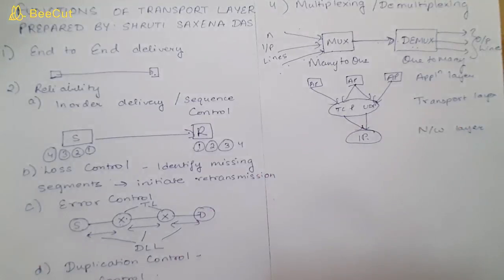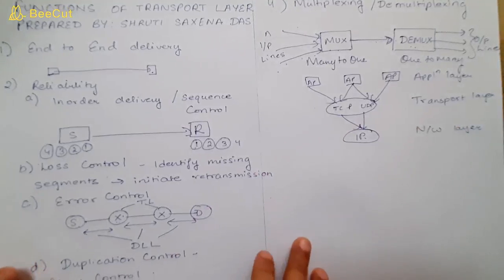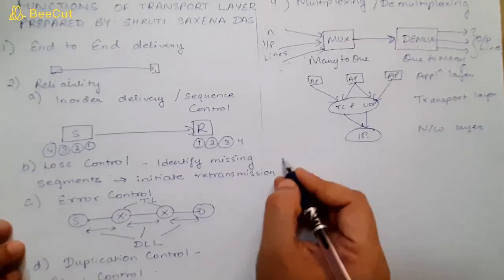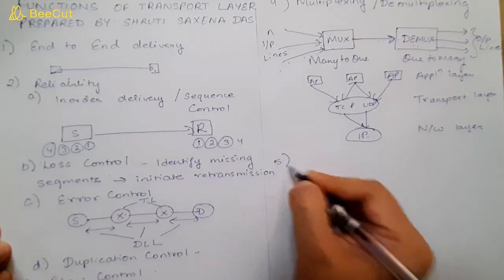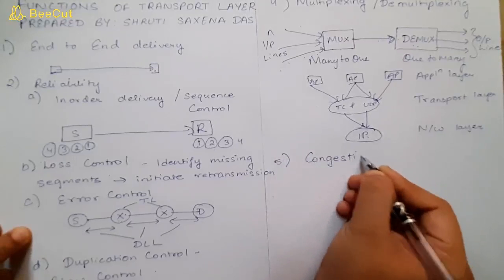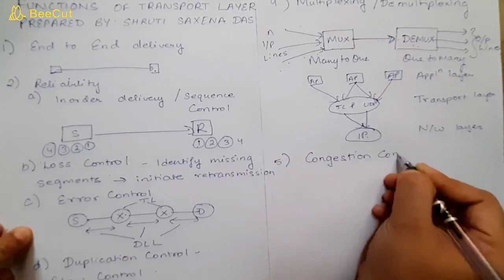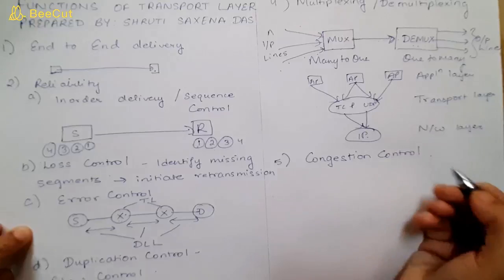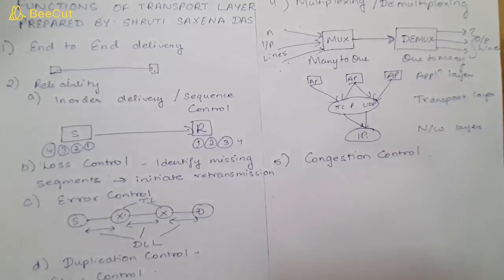Fine. Then another function is congestion control, which we have already discussed in detail. If congestion is occurring, then your transport layer protocols are able to handle it.